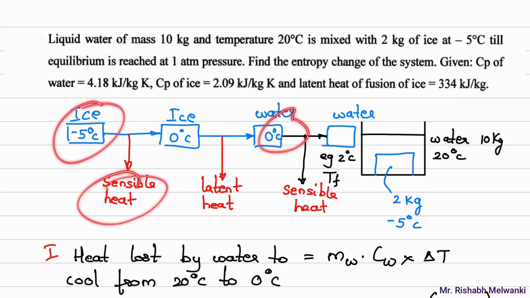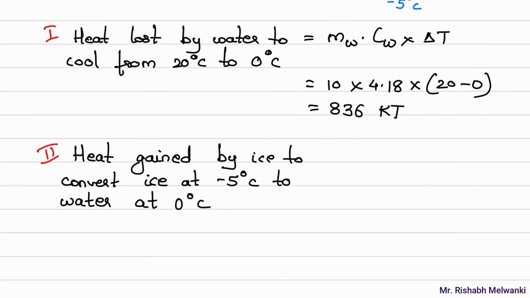So we have to consider sensible heat and latent heat. So what will be the sensible heat? Sensible heat will be mass of ice into Cp of ice into delta T of ice plus latent heat. Latent heat equation will be mass of ice into HFG, latent heat of ice. Okay, actually this is not HFG, it is called latent heat of fusion. Okay, I'll write HFG for now.